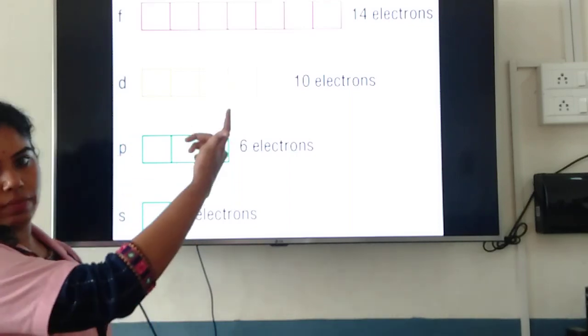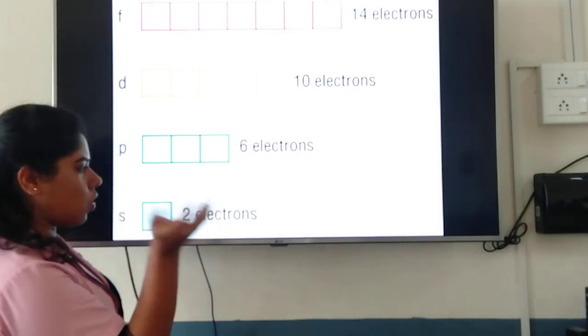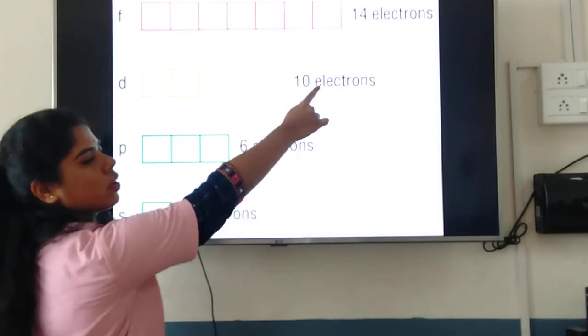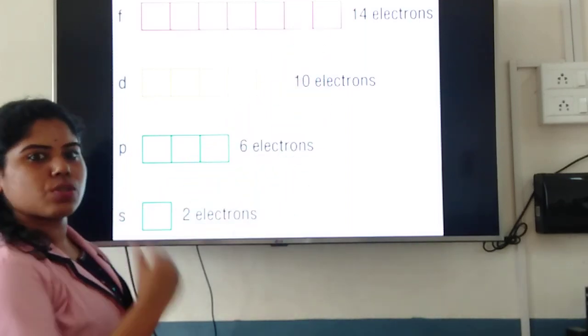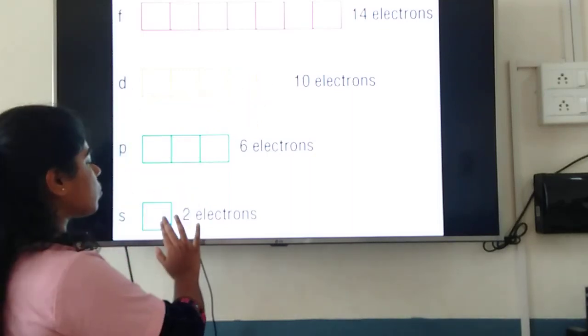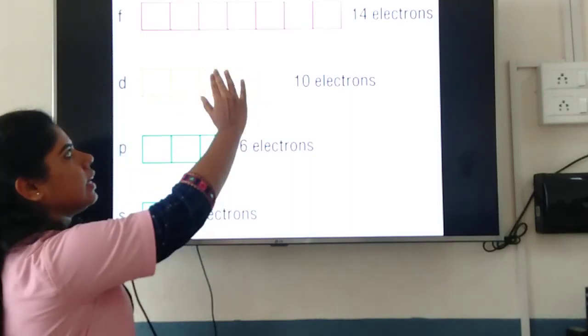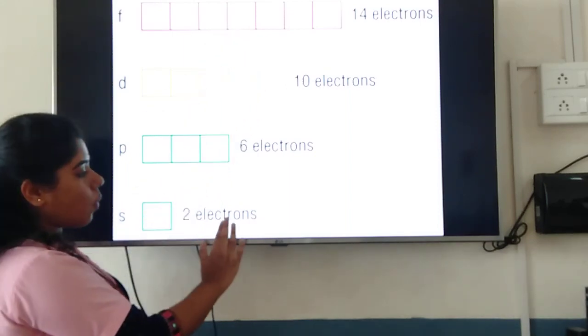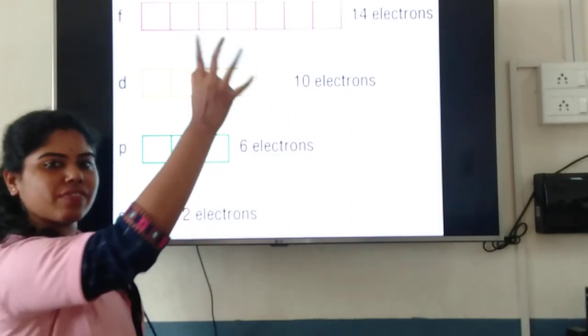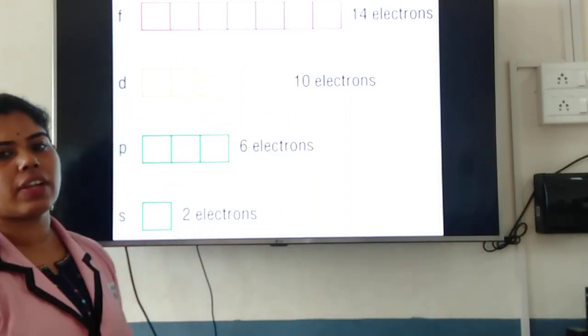Or you can also remember 2 plus 4 is 6, 6 plus 4 is 10, 10 plus 4 is 14. So add up 4 and remember the numbers. So how many orbitals do you have? That is S, P, D and F. In S you can fill how many electrons? 2 electrons. P 6, D 10, F 14. So this you have an idea.